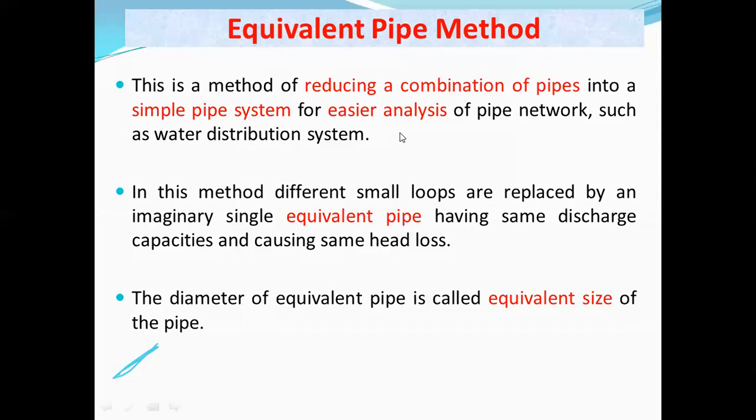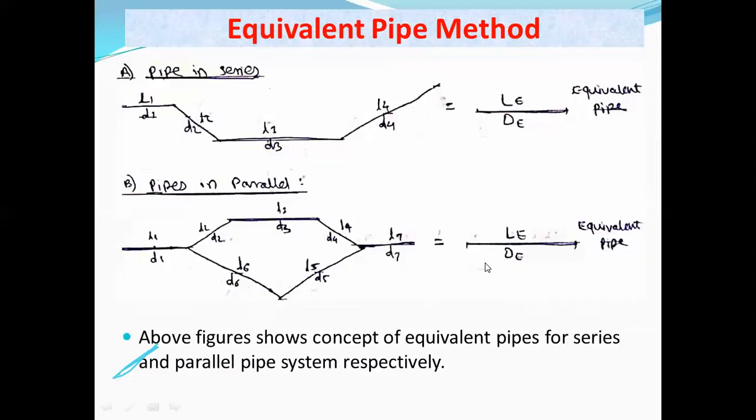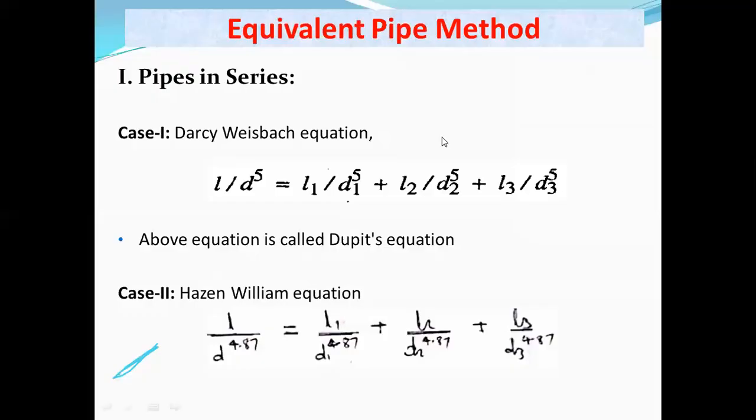So after this, write down the title: equivalent pipe method. Then you can draw these diagrams: pipes in series, pipes in parallel. So now you can write down these formulas for the pipes in series. Write down the title: pipes in series, case 1 and case 2, Darcy-Weisbach equation, and second one Hazen-Williams equation.